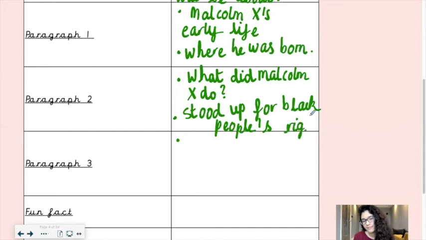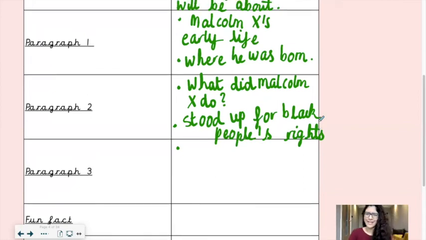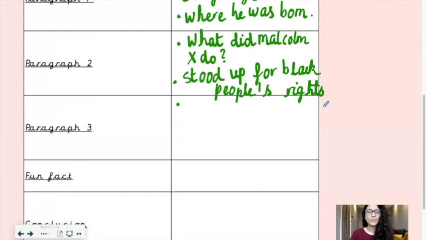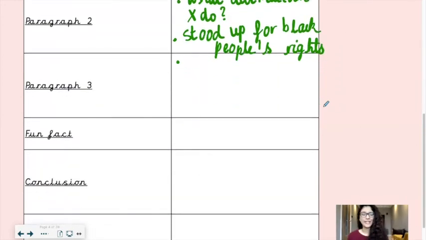rights. So again, like I said, when you're writing your non-chronological report, the reason why we have a box up, the number 1 reason is so we aren't spending too much time thinking about ideas and thinking about things to say. You can just look at this one box up and there are all of your ideas. And hopefully you'll have a little bit more than I do, but because of space, I'm not able to write as much. But hopefully you at home and at school will be able to. And then paragraph 3,